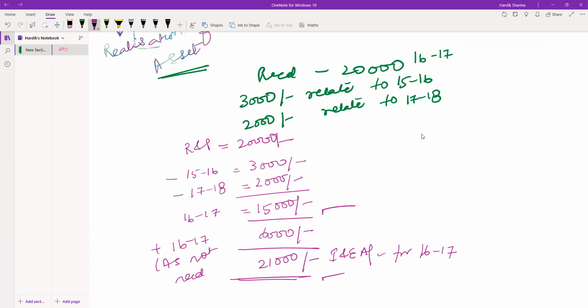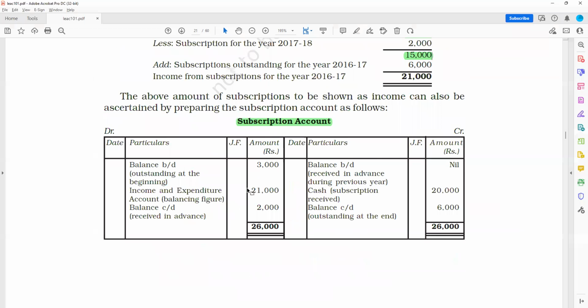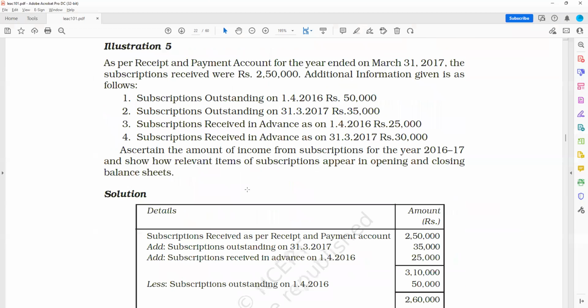I hope I've made this point clear to you, how to account for subscriptions in the receipts and payment account, income and expenditure account, and the balance sheet. I hope all these 3 points are clear. Let's move on. What's the other point? See, this is the subscriptions account. Okay, this is the illustration.